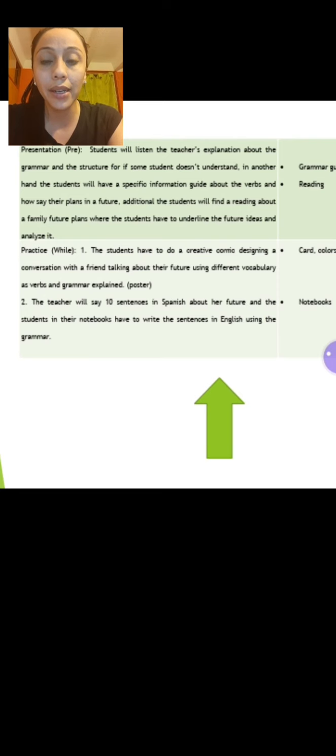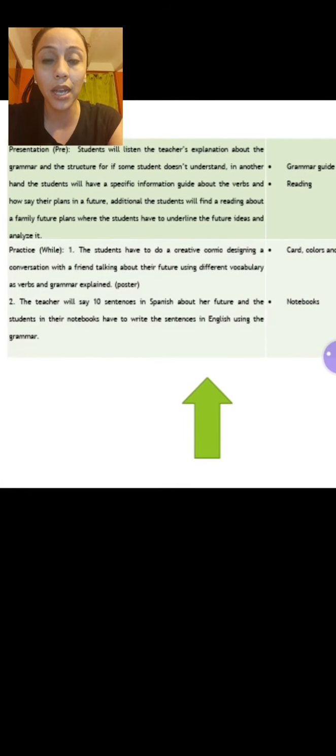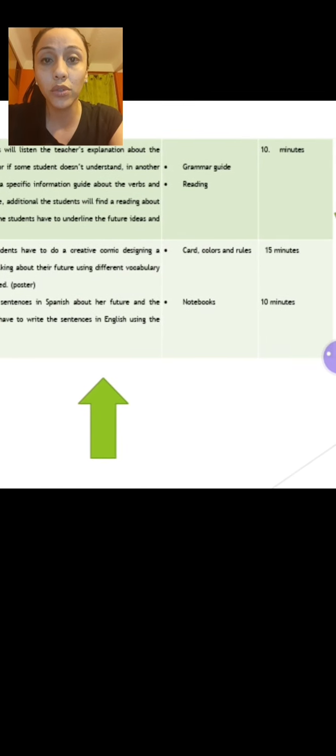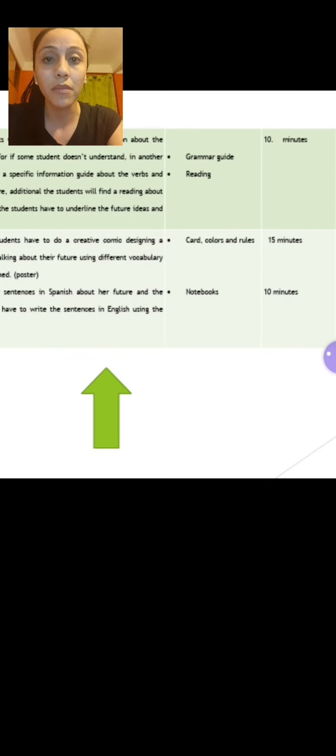Another little practice is in the notebook. The teacher will say to the students 10 sentences in Spanish about the future, and the students have to translate them into English in their notebook, obviously using the grammar. For the first activity, the poster, the students have only 15 minutes. And for the other activity, the sentences in their notebook, they only have 10 minutes.